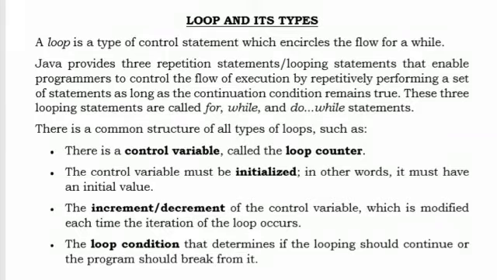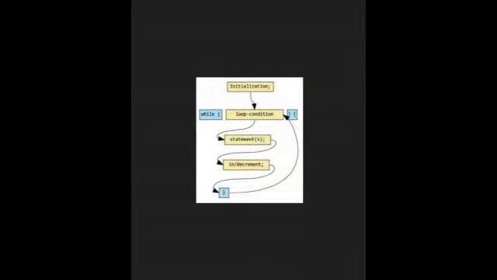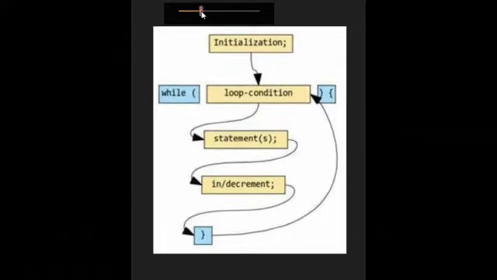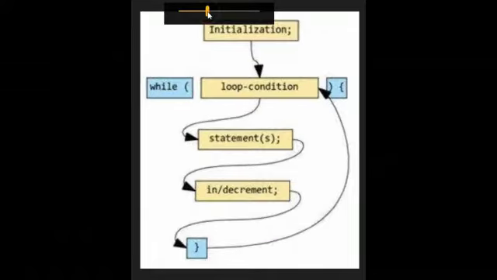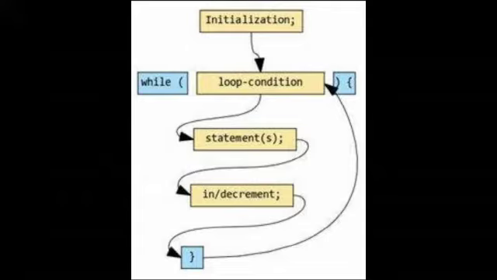So what is the syntax? Let us discuss that syntax. As you can see here, the first thing is initialization, then while loop, in brackets the condition, then the curly braces will open. Here we have statements. As you can see, statement in bracket S, it means you can write one statement or more than one statement. Then after that increment or decrement, that is updation, and lastly the curly braces closed.